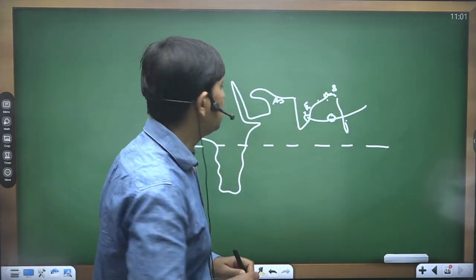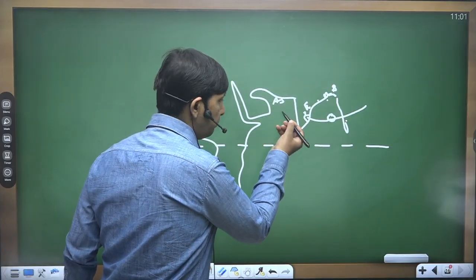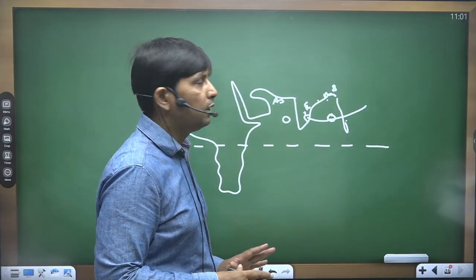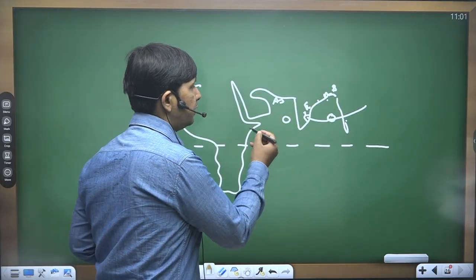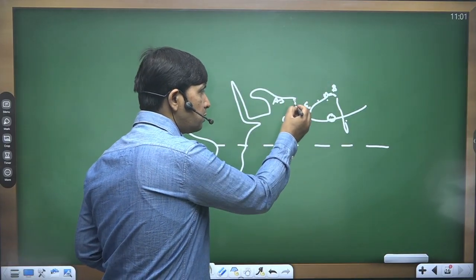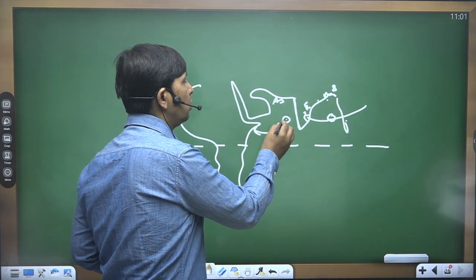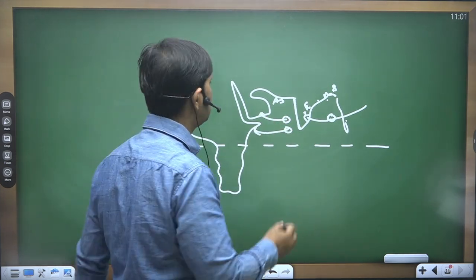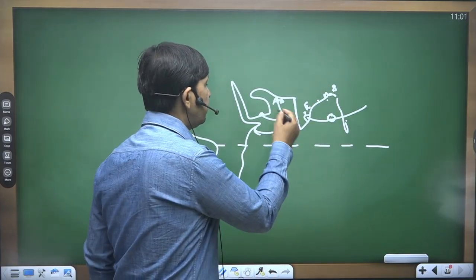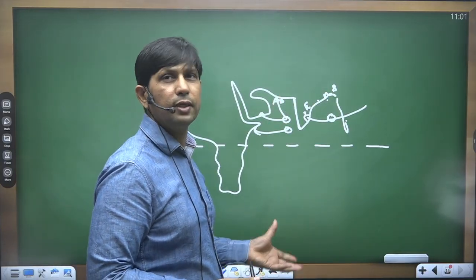But that is not the case for the cyclones which are developing over the Arabian Sea. If the cyclone is developing over the Arabian Sea, it will again come under the influence of trade winds and will move towards the west direction. In that case, it will not hit the western coast of India, but travel towards the west and hit the coast of Somalia, the Arabian peninsula countries, or the coast of Pakistan. So in this way, these cyclones are traveling and not putting any danger to the western coast of India, in most cases.